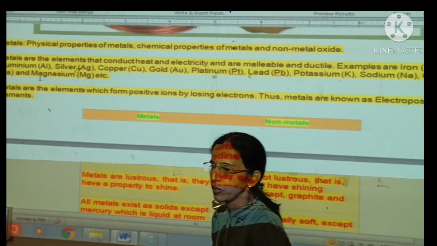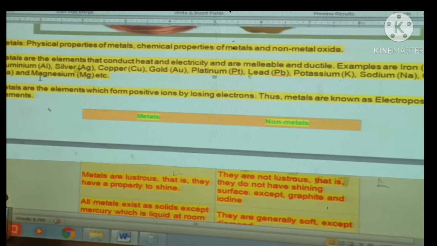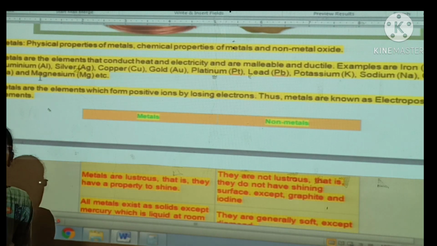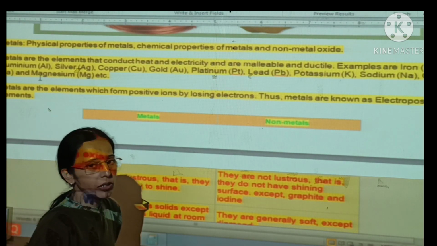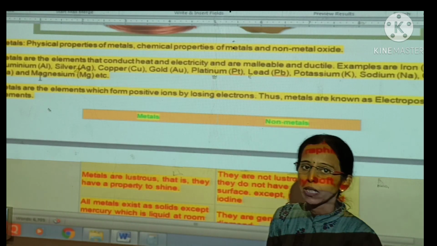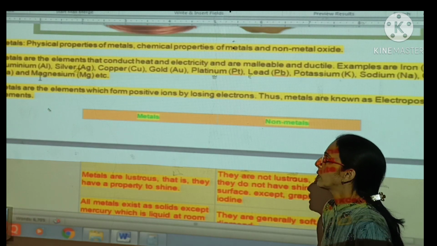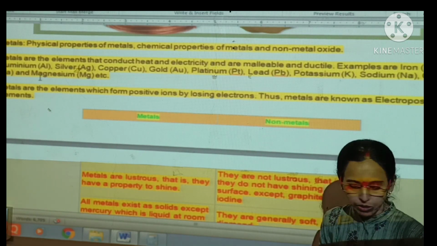If we look at the physical properties, you know that these are all electropositive. What is the meaning of electropositive? Electropositive elements are those elements which have the ability to lose electrons from their outermost shell, and due to this property, when they lose electrons, they produce positive ions called cations.